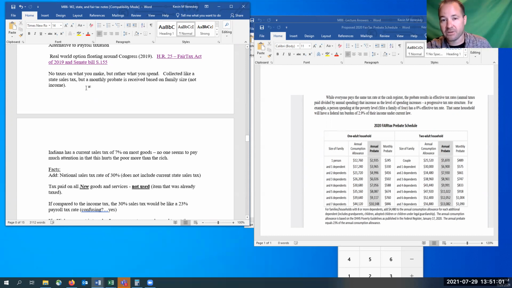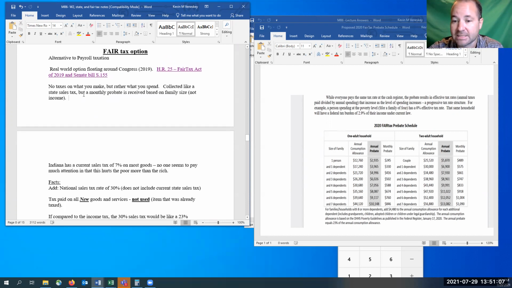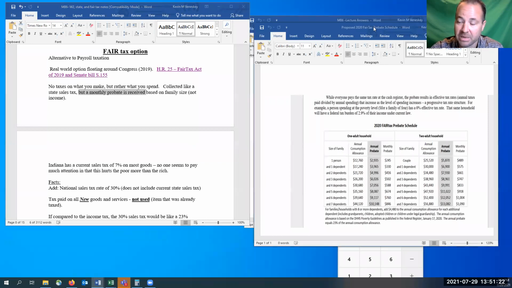Okay, so it's going to be very similar to a state tax. The only difference then, there are a couple differences here. The one reason they call it a fair tax is because to help the poor and those that get hurt more, it would be nice if they got some money back. And that's what it's going to be called a prebate. And that brings us over here to this page.